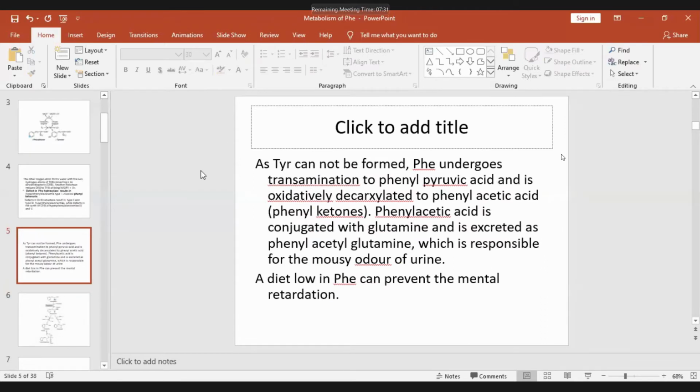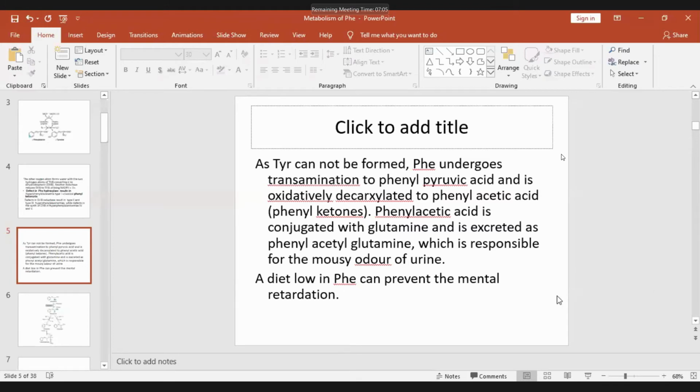So when there is deficiency of phenylalanine hydroxylase, tyrosine cannot be formed, and phenylalanine undergoes transamination, an alternate pathway, to form phenylpyruvic acid, and that is oxidatively decarboxylated to phenylacetic acid. Phenylacetic acid is conjugated with glutamine and is excreted as phenylacetylglutamine, which is responsible for the mousy odor of urine in this condition, phenylketonuria.